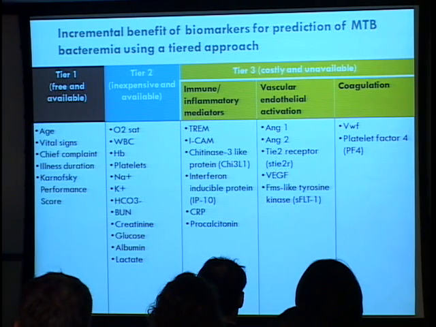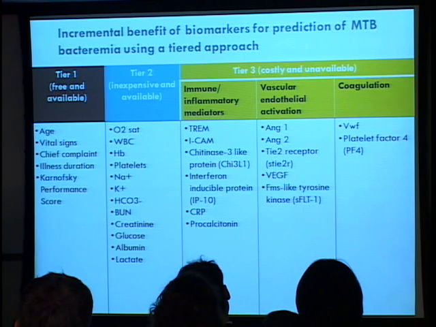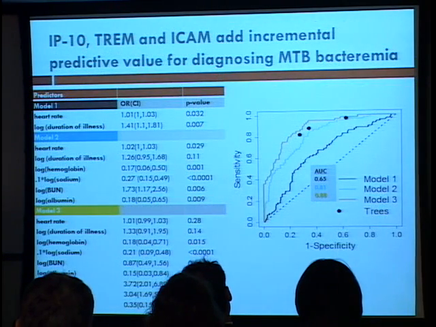Tier 2 are ones that are also available and inexpensive, but not always taken. These are things like oxygen saturations, your basic CBC, and some electrolytes. And then finally, tier 3 are the biomarkers of interest. We looked at the incremental benefit of these biomarkers to tiers 1 and 2.